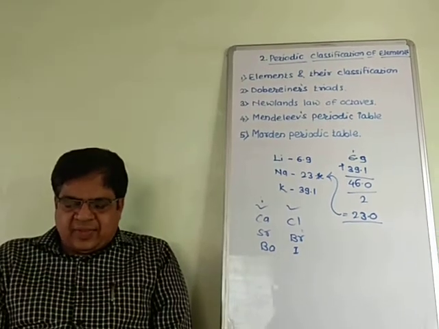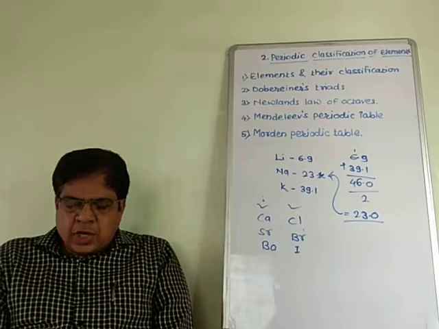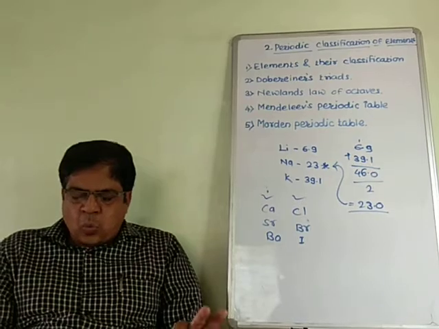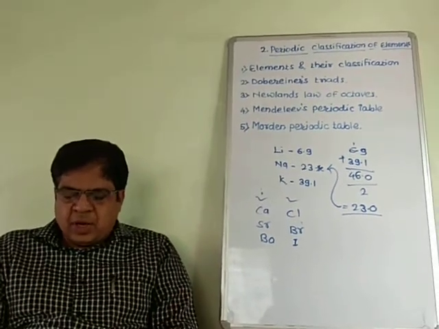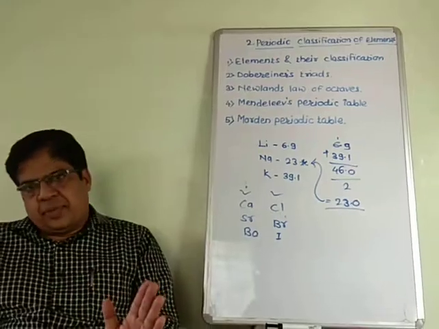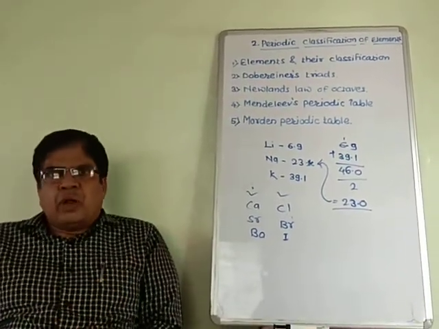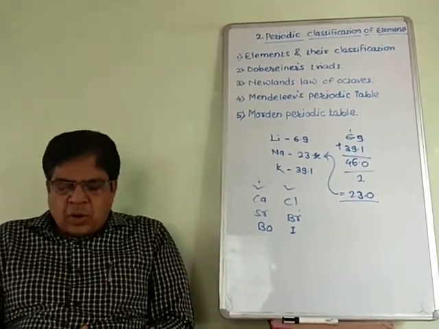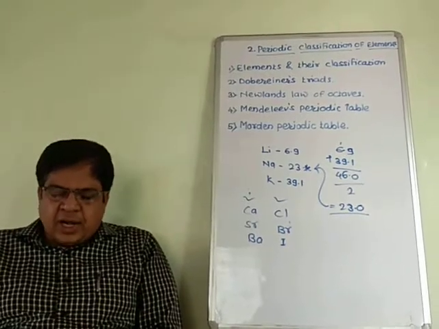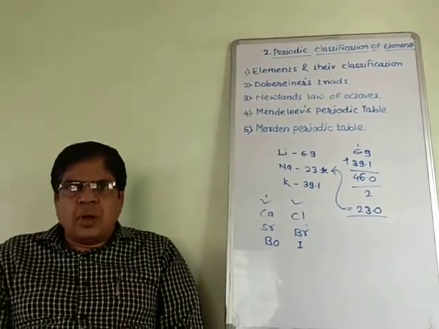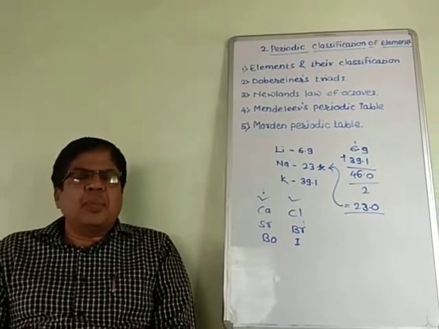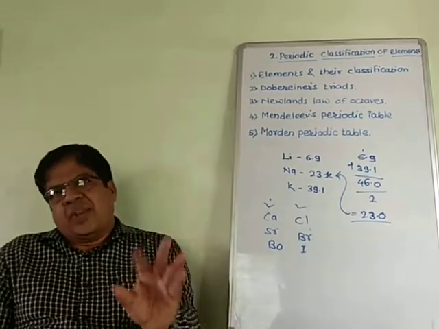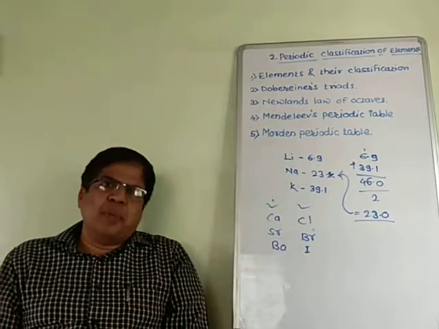When noble gases such as helium, neon, argon were discovered, Mendeleev created a zero group without disturbing the original periodic table, in which noble gases were placed very well. This is one of the merits of Mendeleev's periodic table.